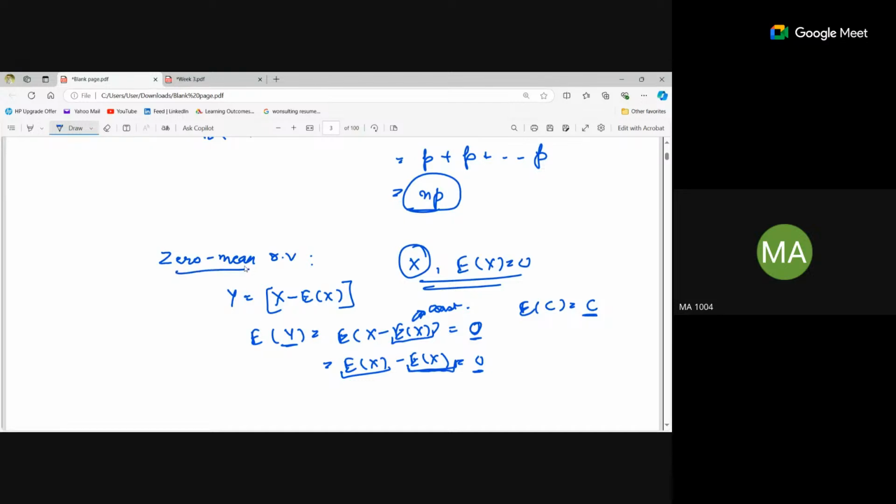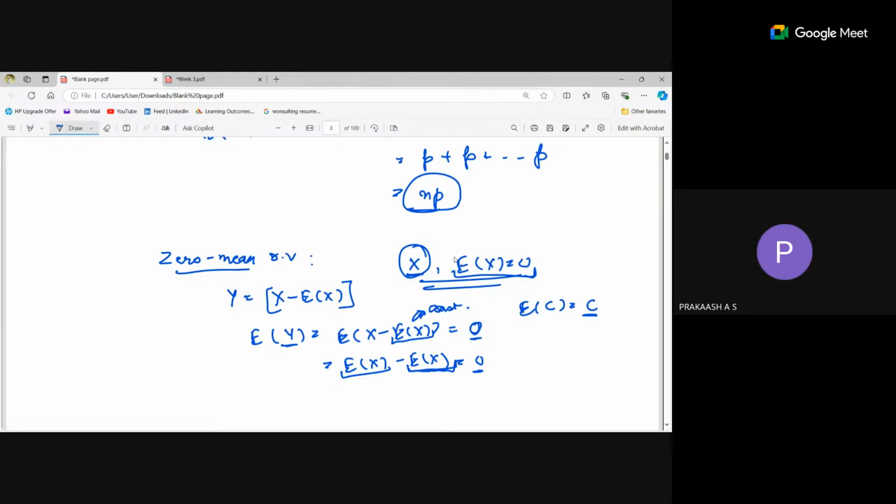So till here, anybody having any doubt in any topic? But the given data is expectation of x equal to 0. Expectation of 0 is 0. So that's what you have to write. What is the given data? X and the expectation of x equal to 0. Is it? No. Zero mean random variable says that if there is one random variable x with expectation of x as 0, then it is said to be a zero mean random variable. That's it.